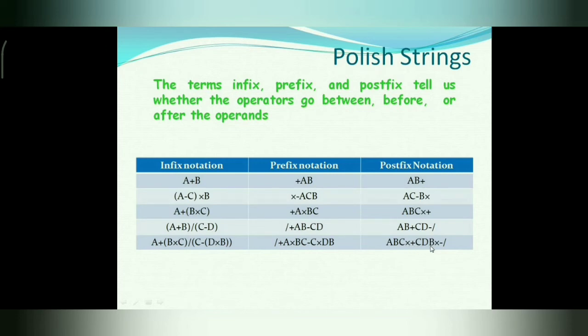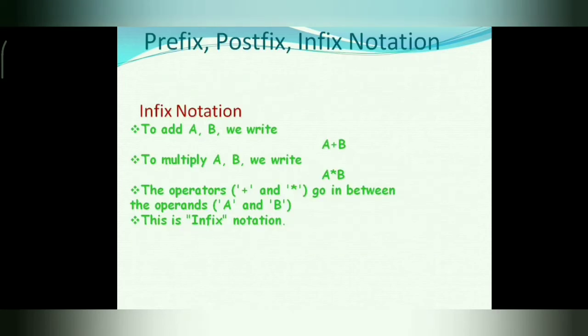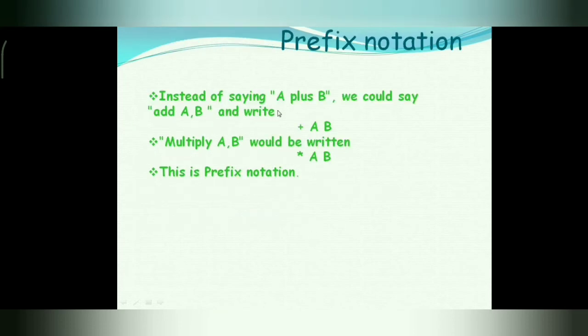In the third example, first B multiplied by C will be executed and the result will be added to A. Similarly, in infix notation, if we want to add A and B, then we will write A plus B, and to multiply A and B, we will write A multiplied by B. The operators go in between the two operands A and B. This is called infix notation.